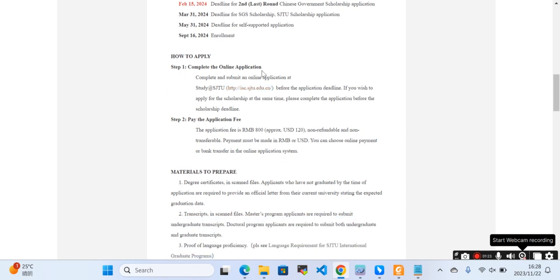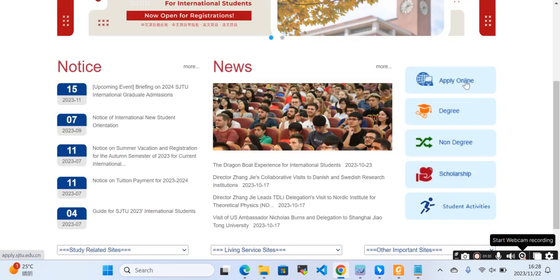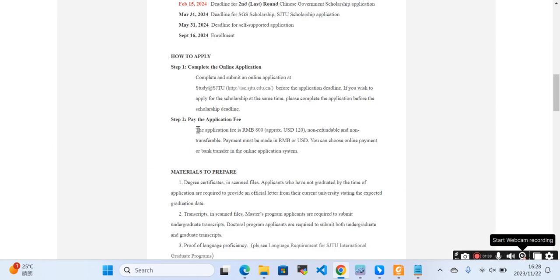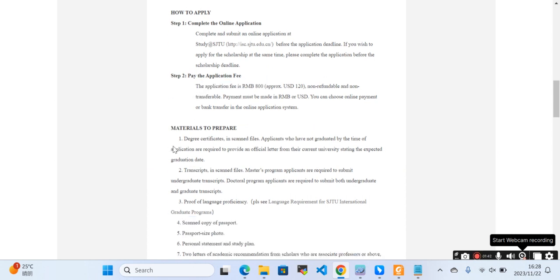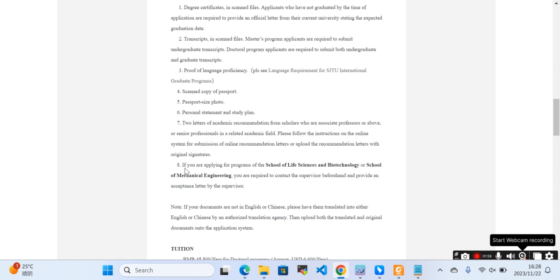How to apply? First you need to complete the online application. Here we'll go to that link and then you should register and apply online. First register, then log in and submit your application, and then you need to pay the application fee of 800 RMB. Materials you will be required to have: certificates, transcripts, English language proficiency or Chinese language proficiency, scanned copy of passport, passport-size photo, personal statement, study plan, and 2 letters of recommendation.